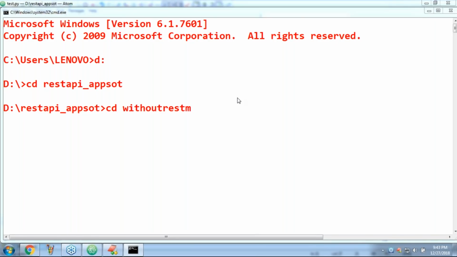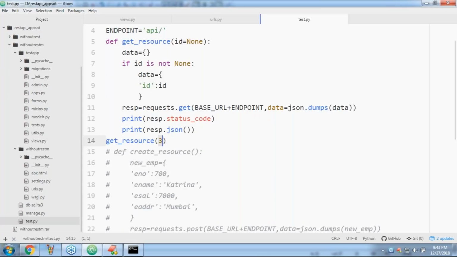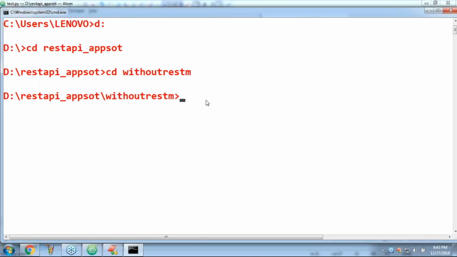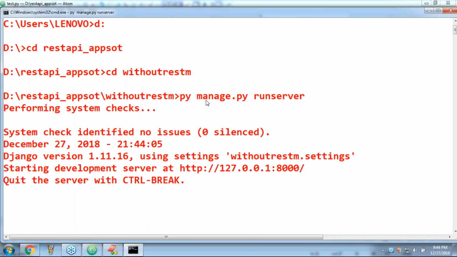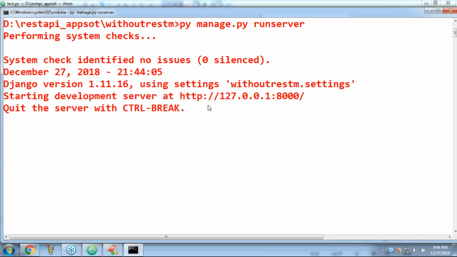Now python manage.py runserver. Happily, the server is going to run. If any problem occurs, we can fix it, don't worry. Now let me open the command prompt.